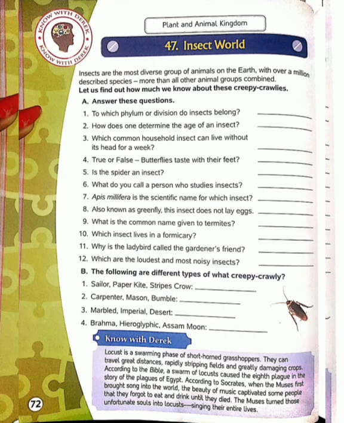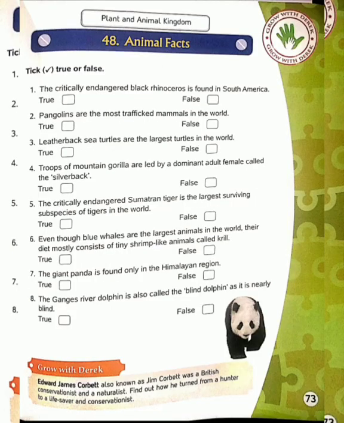So this was about the 47th unit. Now we move towards the 48th, which is about animal facts. Here a few facts about the animals are given. You have to identify them as true or false. So let's begin with this unit.